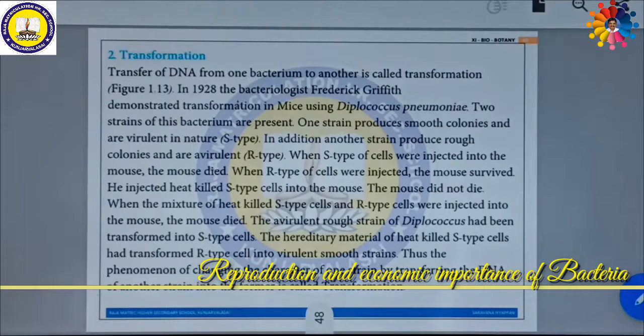So the hereditary material of heat killed S type cells was transferred to the R type cell, which became the virulent smooth strain. Thus the phenomenon of changing the character of one strain by transferring the DNA of another strain into the former is called transformation. The diagrammatic representation will help you to understand very easily.